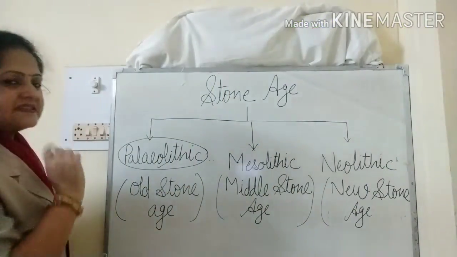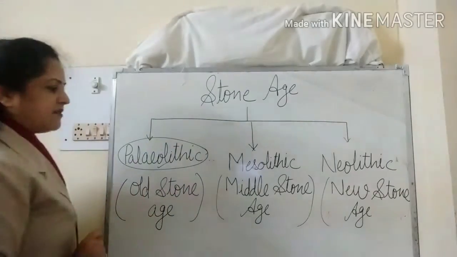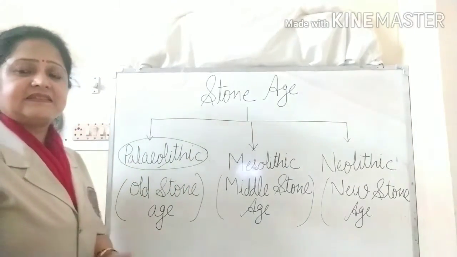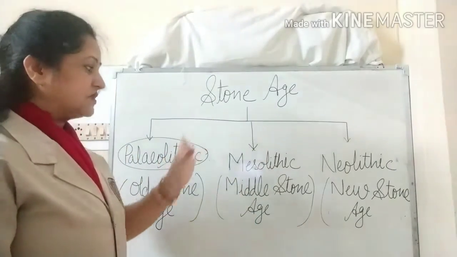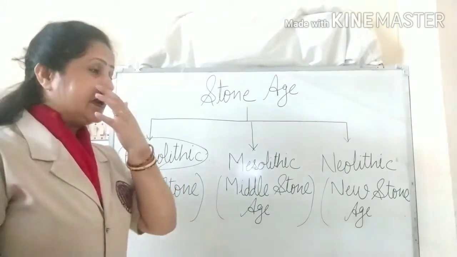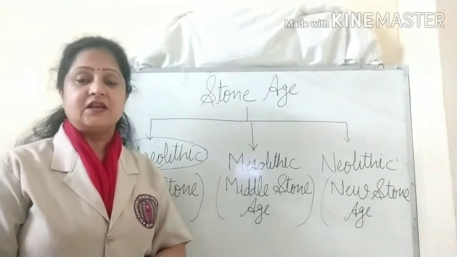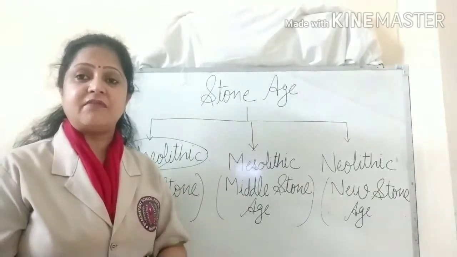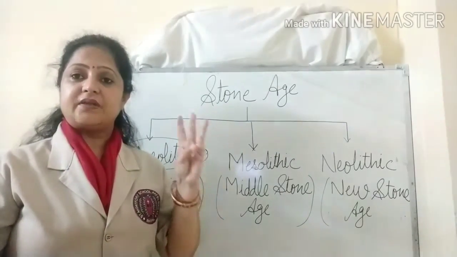In our previous chapter, we learned about the Paleolithic Age. The Paleolithic Age was the longest period of the Stone Age. It lasted for nearly 1 million years. As it lasted for 1 million years, it was again divided into three periods.